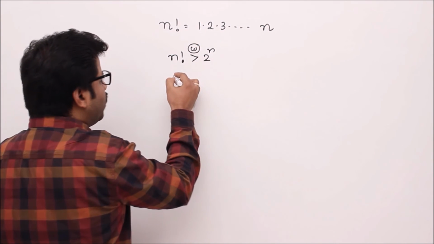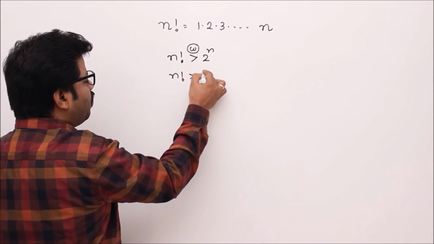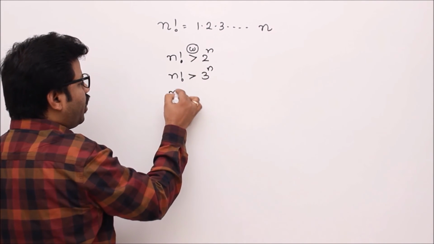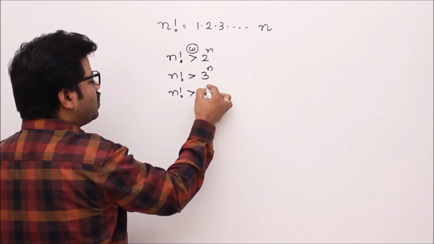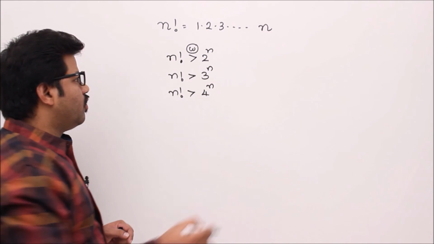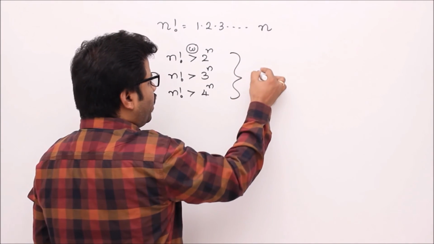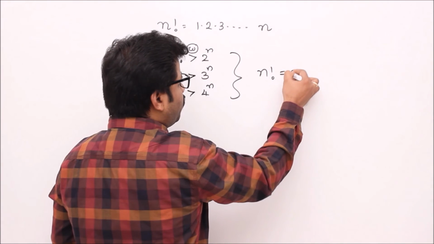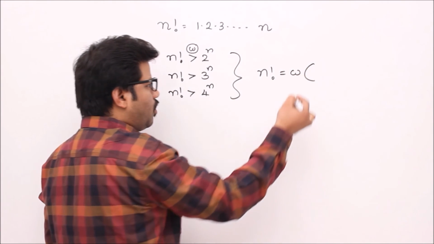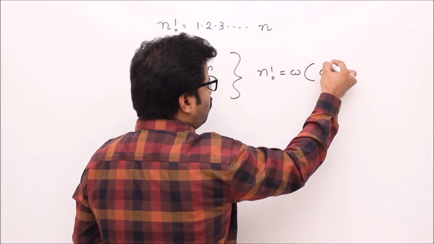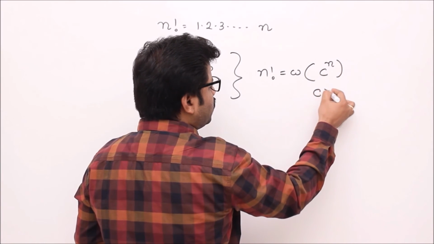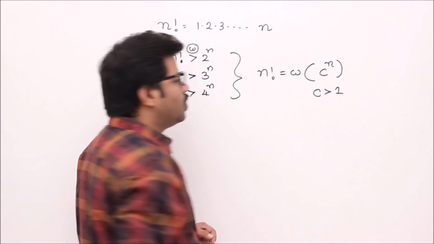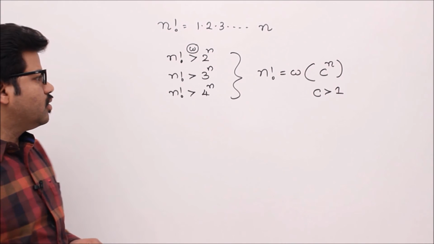Not only that, n factorial is bigger than 3 power n. So n factorial is bigger than any constant power n. What I want to say finally is n factorial is small omega of any constant power n, where the constant is greater than 1. That is one thing you should remember.